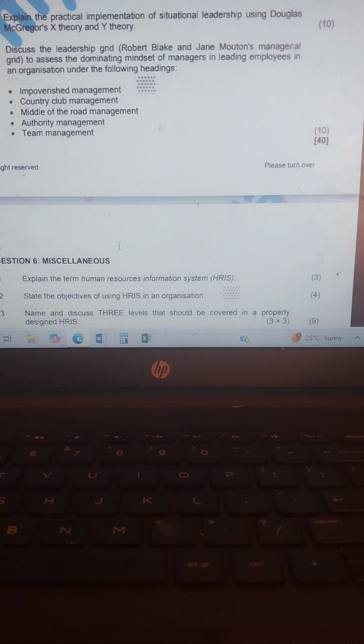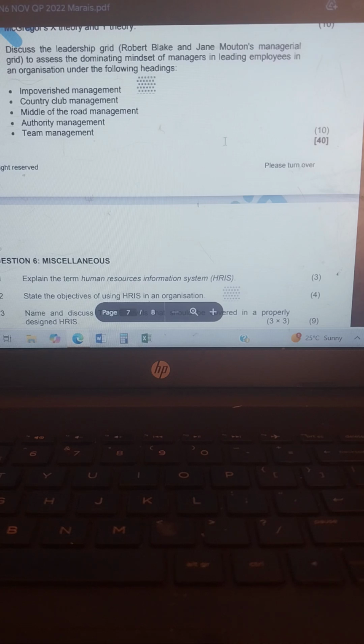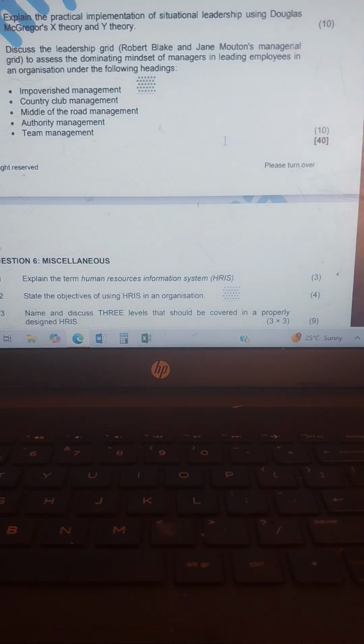Then we go to 5.5, explain the practical implementation of situational leadership using Douglas McGregor's theory, X theory and Y theory.